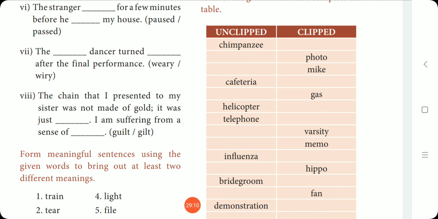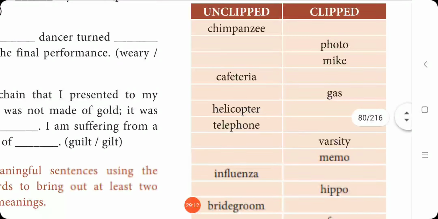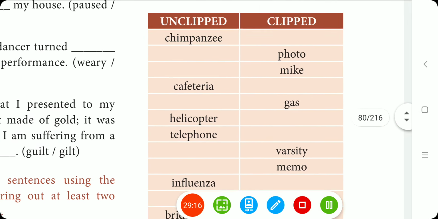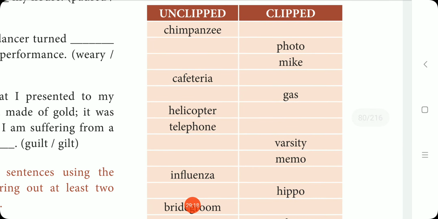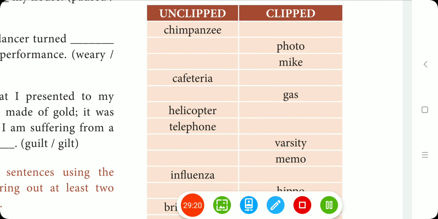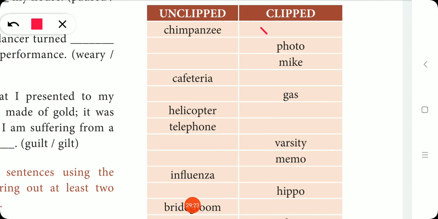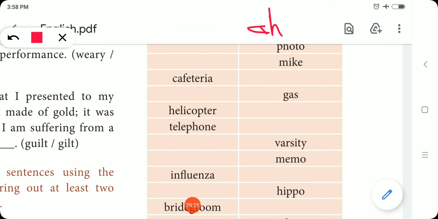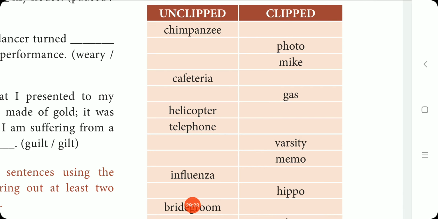Now let us write the clipped and the unclipped words. What is the clipped form of chimpanzee? It is chimp, C-H-I-M-P.